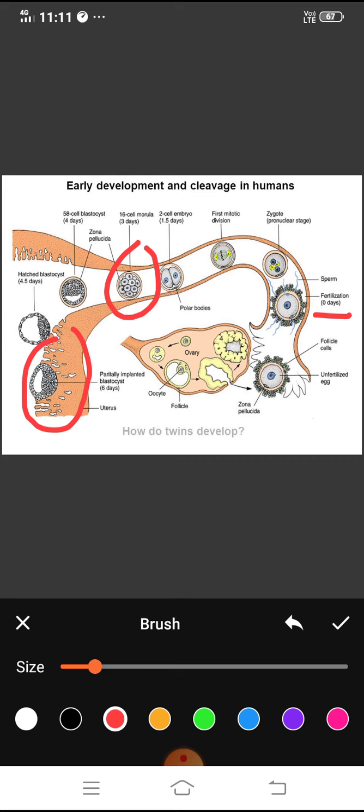When this structure will get into the wall of uterus and hold the wall of uterus and implant itself in the wall of uterus, or in simple words it will get buried in the wall of uterus so that it does not fall off from there, and that process is called implantation. Okay.